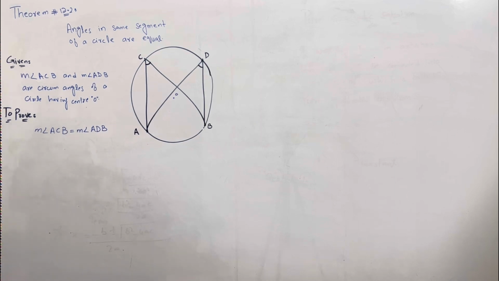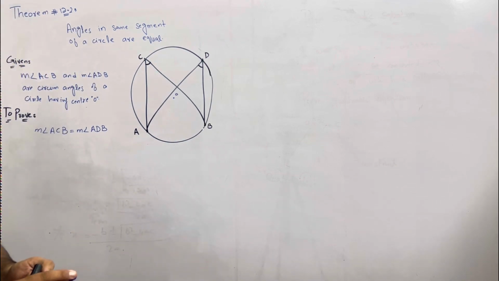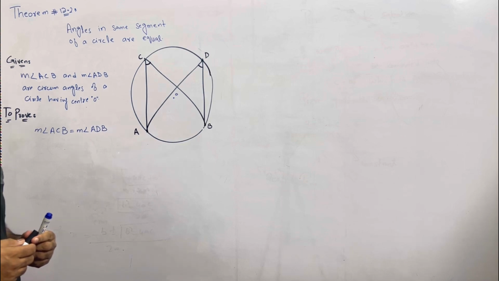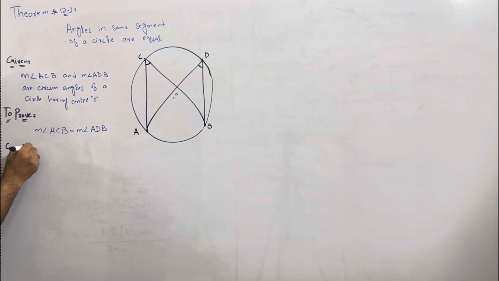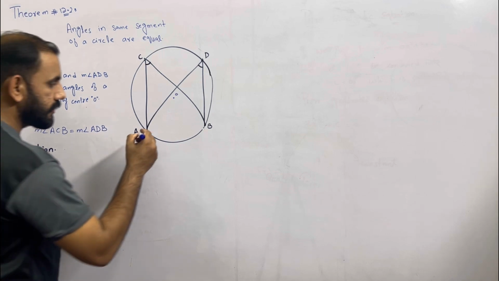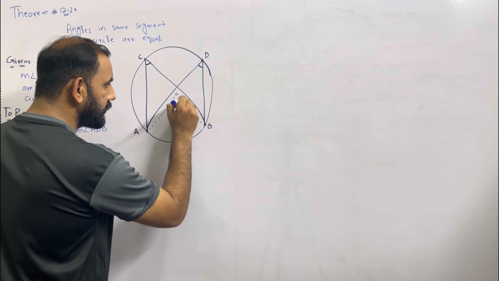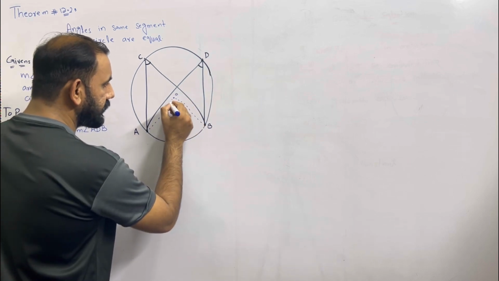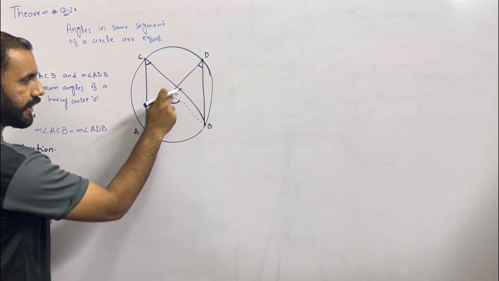Now, the third step that we do in solving the theorems is to draw the construction and write down the construction. And as I already told you that construction is basically the extra work that we perform to prove the statement of our theorem. So in construction, what will we do? We will join O with A and B with O. So as you can see that here at the center of the circle an angle is formed, that is AOB.